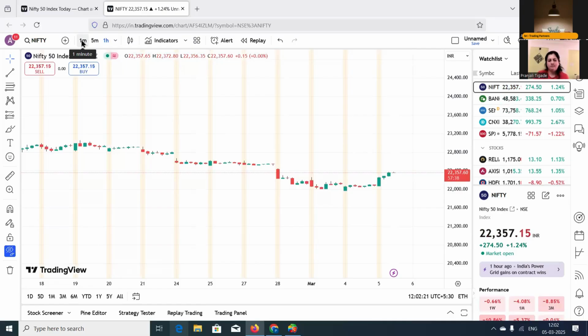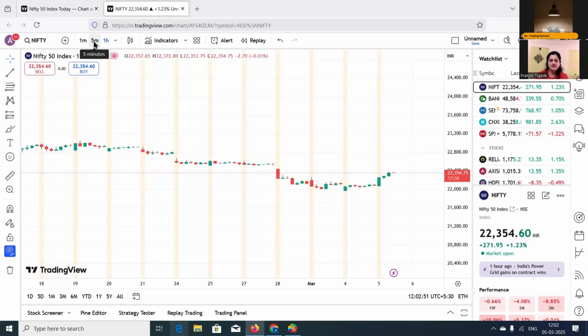So for a scalper, your trading time frame can be 1 minute and 3 minutes. For a day trader, your trading time frame can be 3 minutes, 5 minutes, 15 minutes. And for a swing trader, so swing trader is a trader who can hold his trades for some hours or for some days. Okay. So for them, the time frame is hourly, 1 hour.